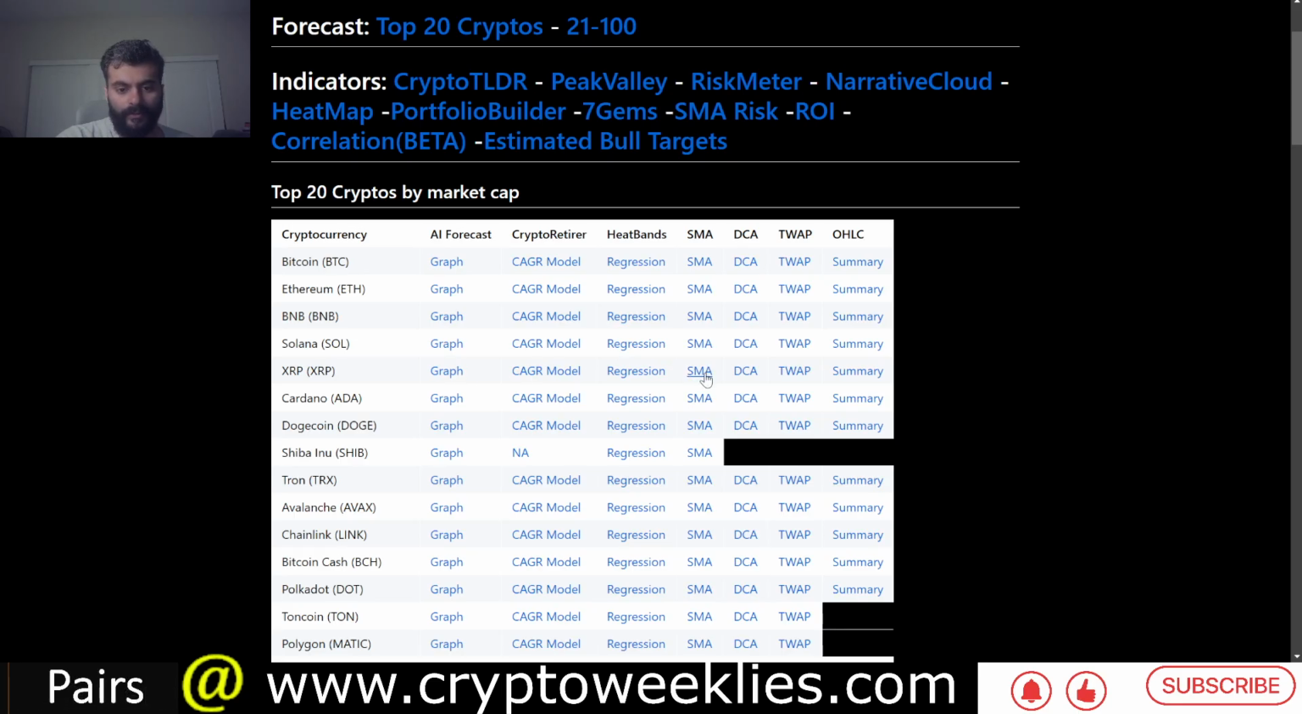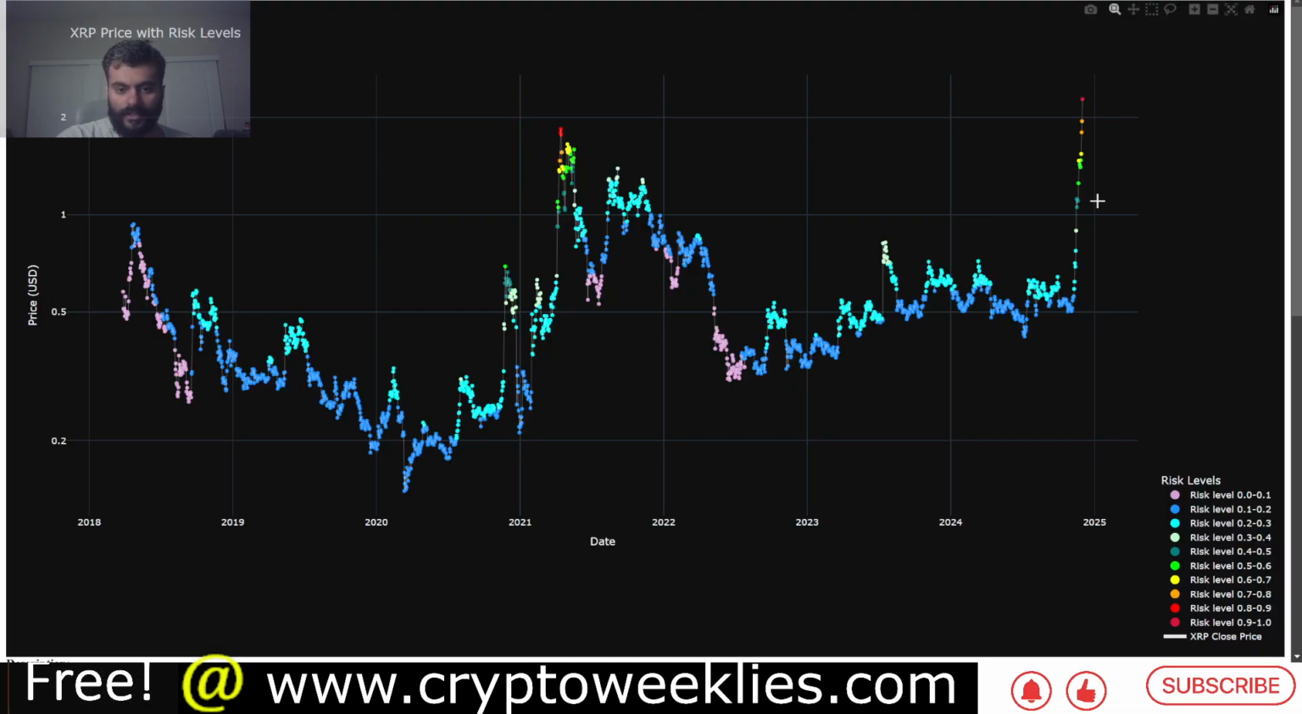The SMA model that we have, this is the accumulation strategy related model, is pointing to a peak at around high risk levels. Again, this is not surprising because the price has really gone too far away from the 20-week moving average. So this is one model.